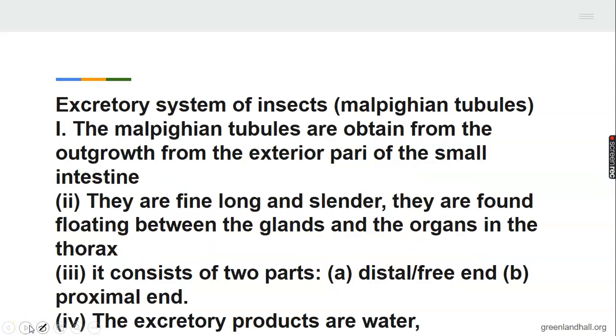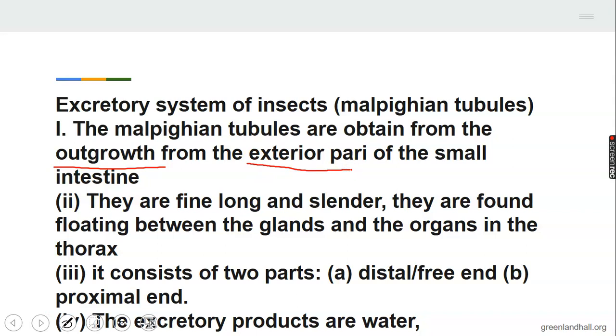Now we come to the excretory system of the insect: cockroach, grasshopper, and other insects. The excretory system is called the Malpighian tubules, and this is obtained from the outgrowths of the exterior parts of the small intestine.